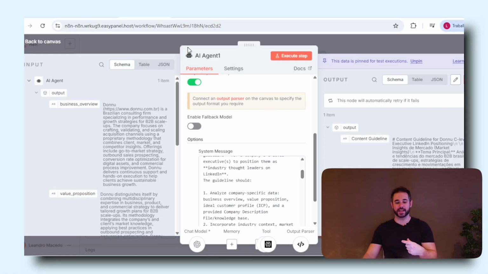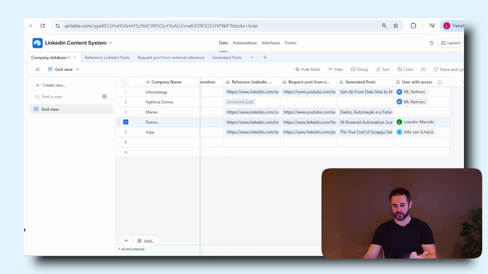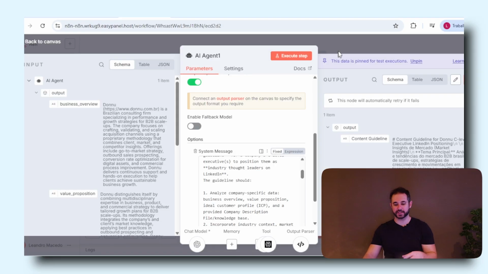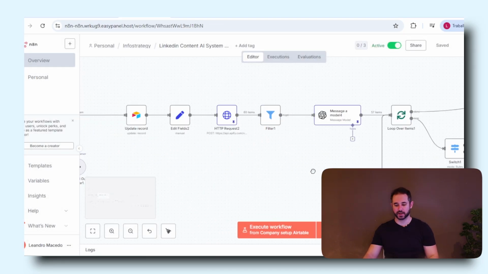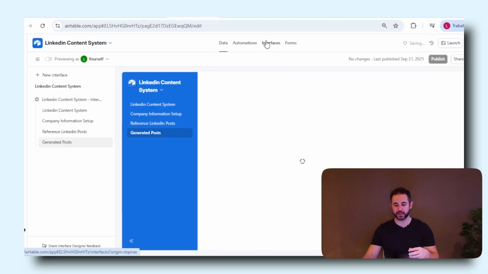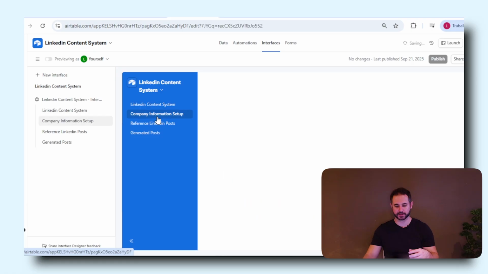And then it creates a customized content guideline, as we saw on the interface, and of course, as we can also see here on the back end of the database itself, right? So after this is done, we have another request in here that will get some other fields. And in here, we have an Apify scraper. Let me actually go to the interface again, just so I can show it in an easier way for you guys.